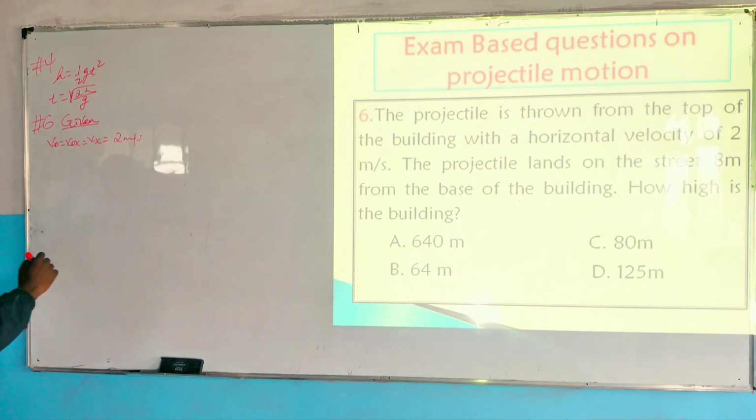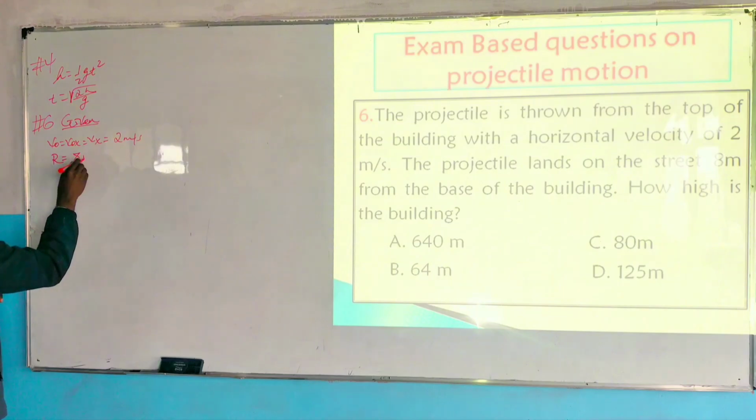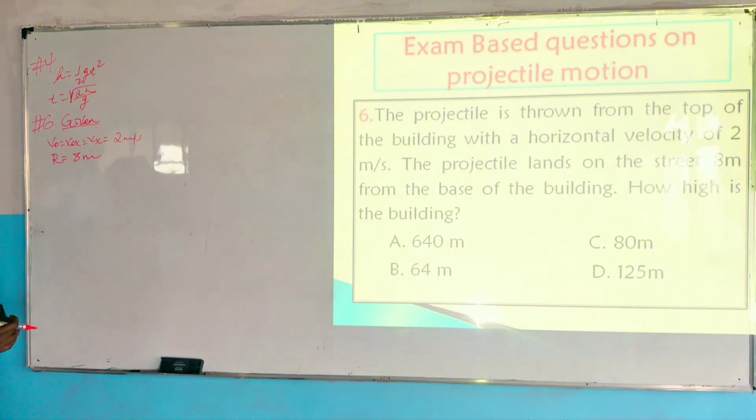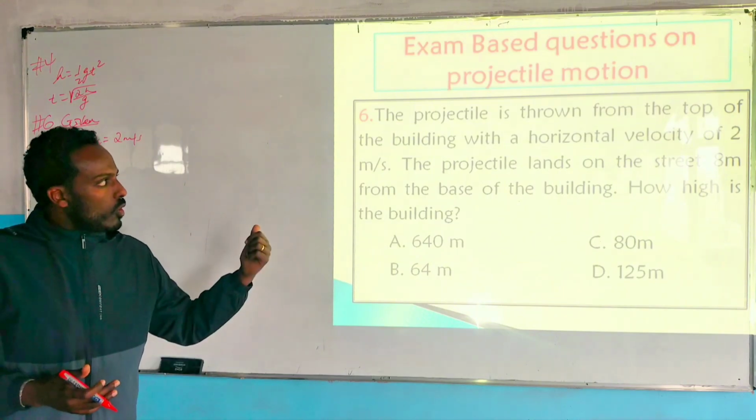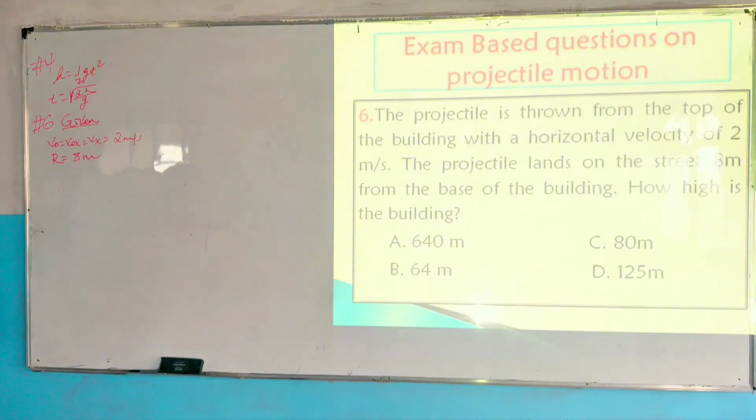So the horizontal displacement or range is given. Range is 8 meters from the base of the building. ስለዚህ ከቢልዲንጉ ቤዝ ኦብጀክቱ ካረፈበት ያለው horizontal displacement 8 ሜትር ነው ተብለናል።